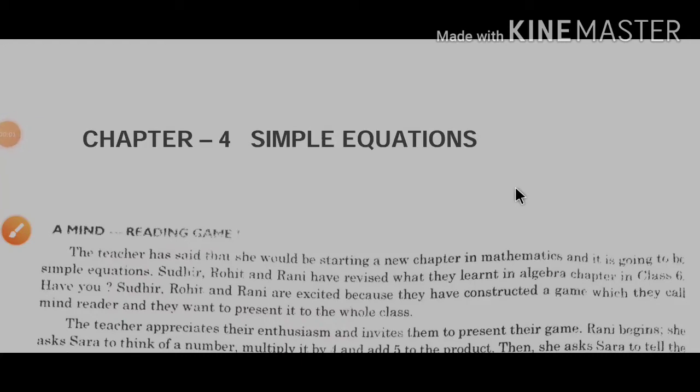Good morning, students. Today we are going to start our new chapter, chapter 4, which is simple equations. About this topic, we have already learnt in class 6 in algebra, that is, algebraic expressions.